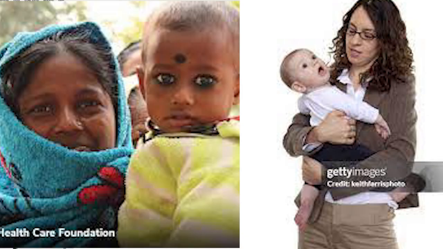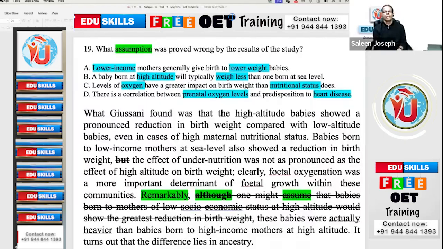So do you have any option? Option A: lower income mothers generally give birth to lower weight babies. But here they are saying what? One might assume, you may think. I will read it this way.